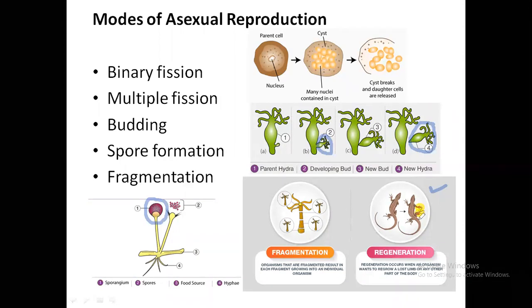Here, this is an example of a salamander. If you cut the leg or an arm of a salamander, it can regrow the arm or the leg. So that is termed as regeneration. Regeneration occurs when an organism wants to regrow a lost limb or any other part of the body, but it does not involve the formation of a new individual. So it cannot be called a mode of reproduction. And let's go to the next slide.